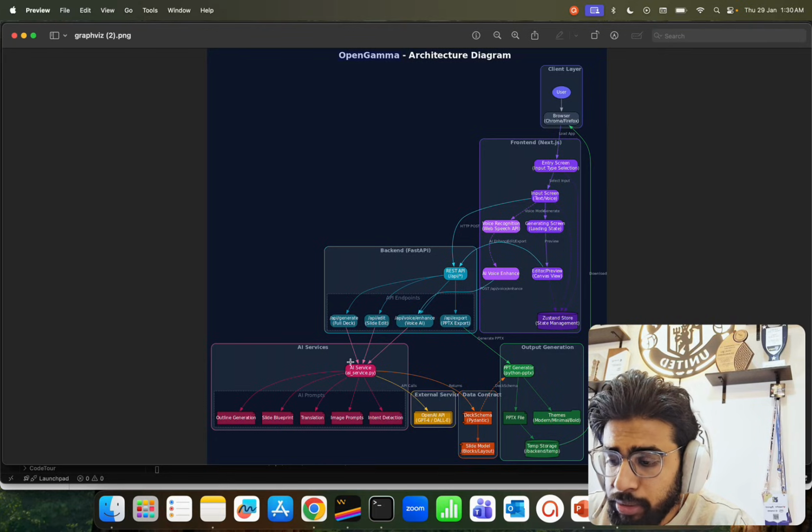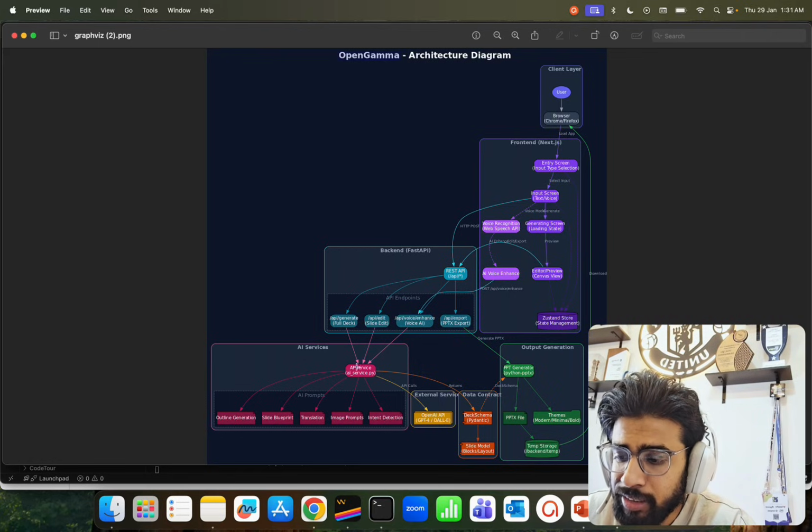Now the AI services. If you look at the AI services, this has multiple things, and I'll show that in a bit. We have outline generation, slide blueprint, translations, image prompts, and intent detection. These are all written in my prompts, right? And then we just use some models. I'm using OpenAI models for now. Okay, feel free to use any other models if you want. And then we have some data validation, structured through Pydantic, and then we're generating the output, right? That's what we are doing.